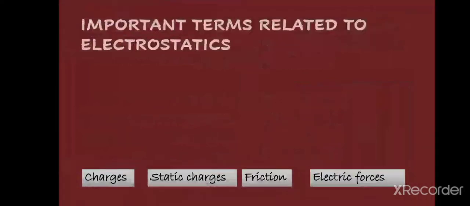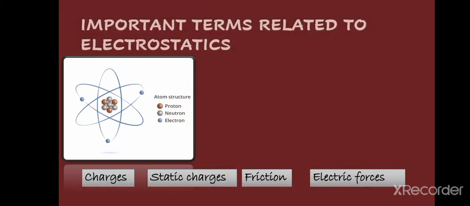Here are some important terms related to electrostatics that you have to remember so that you can easily understand all the concepts of this chapter. First is the charges. You are familiar with this word charge as you have studied the structure of atom. You also know that everything is made up of atoms, and atomic structure contains protons, neutrons and electrons. The protons and neutrons are present inside the nucleus. Protons carry positive charge and neutrons are neutral. That's why as a whole the nucleus carries positive charge due to the presence of protons.